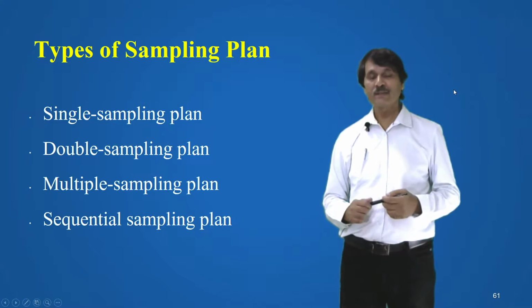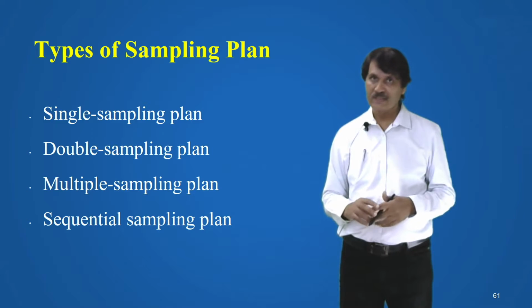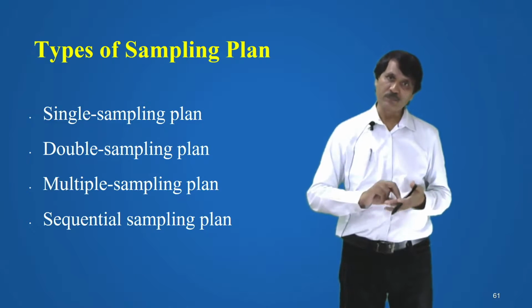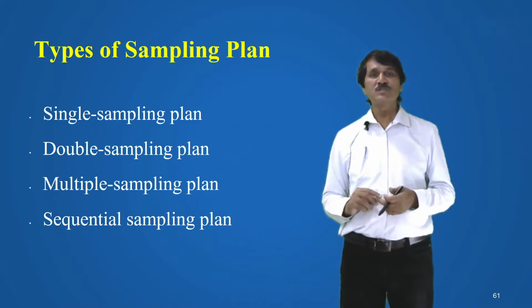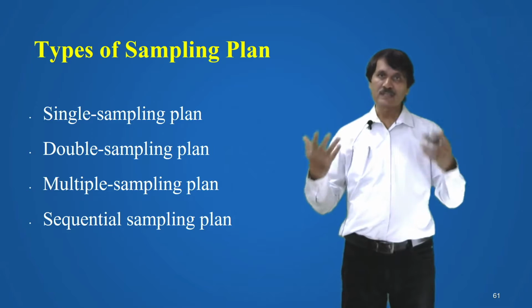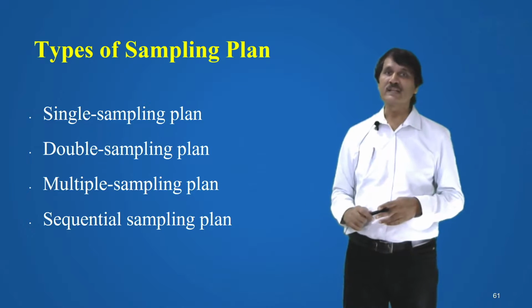Types of sampling plan. Different types of sampling plan are there: single sampling plan, double sampling plan, multiple sampling plan, and the sequential sampling plan. Let us see one by one. What is a single sampling plan?